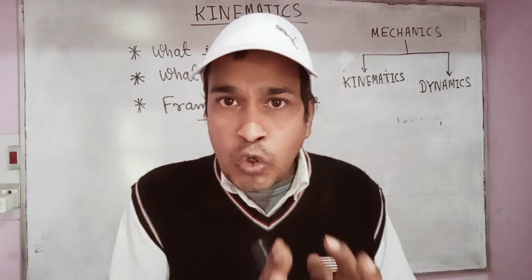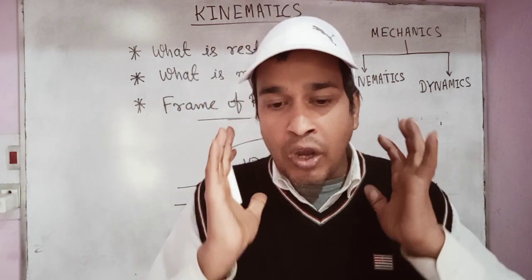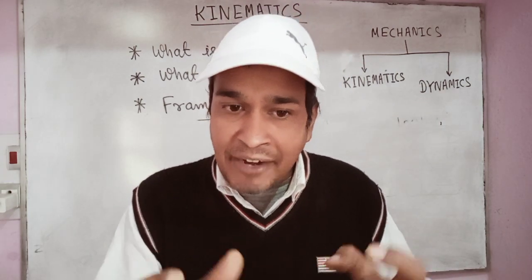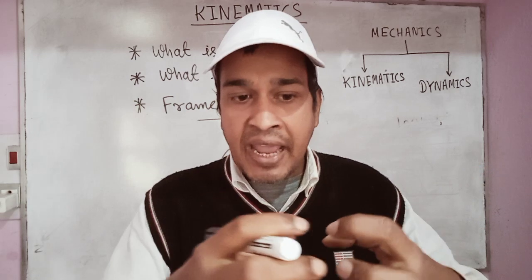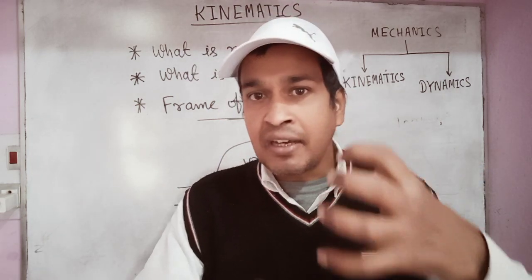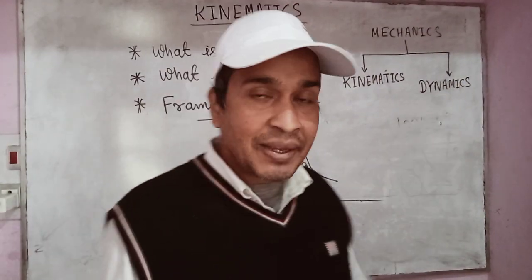So we do not go behind the reason of the motion. We only study about the position, velocity, speed, acceleration, and we establish a relation among them. But we don't know about the factor causing them. So this is kinematics.